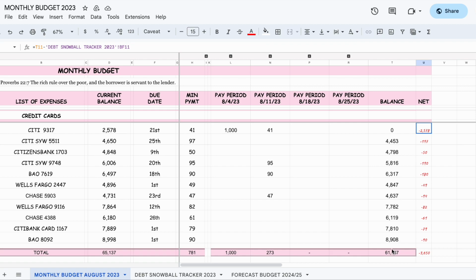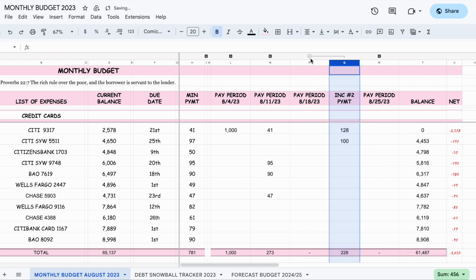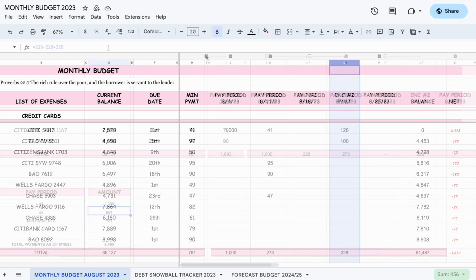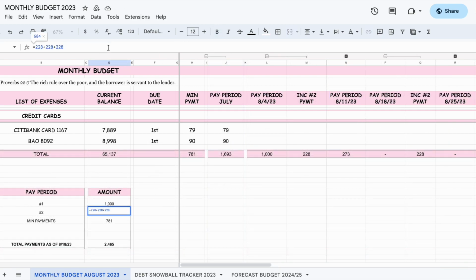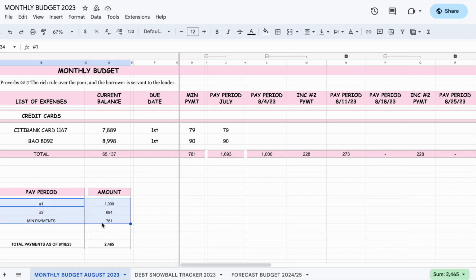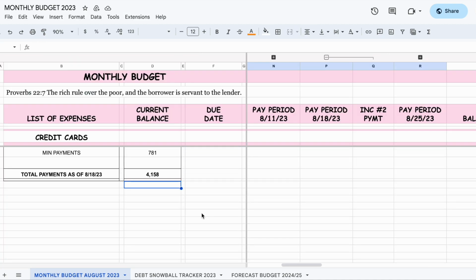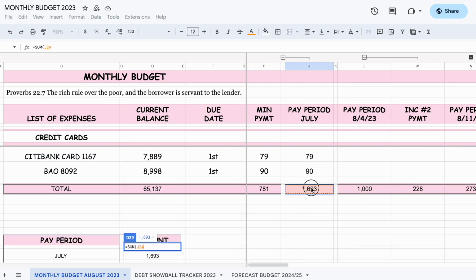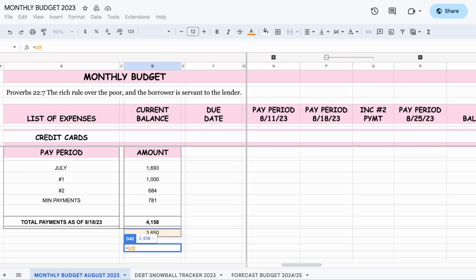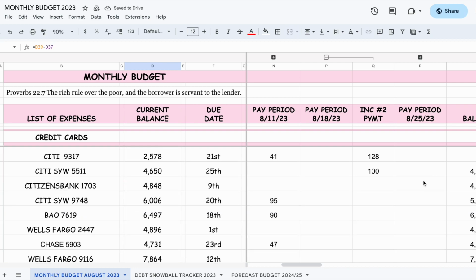These are the balances. This was what's outstanding as of August 18th. And we made payments here, August 18th. That's what's outstanding. This, which is correct, 1,000. And we're missing July. So I'm just going to move this down. So if I do a check from the 2, it's 508. Let's see if it's true.